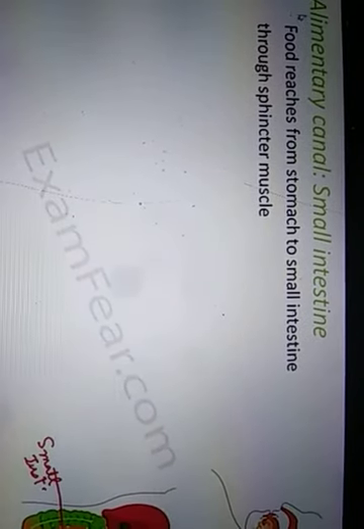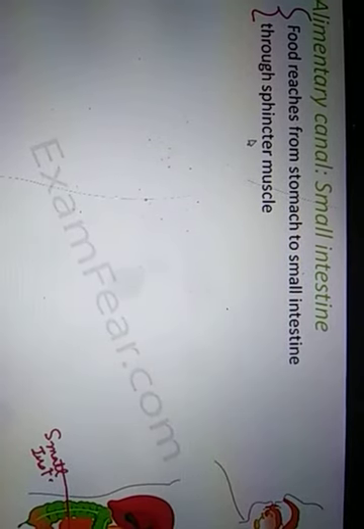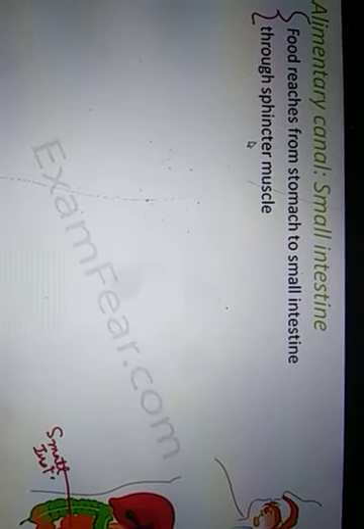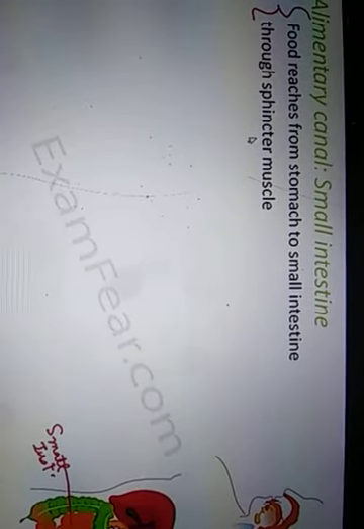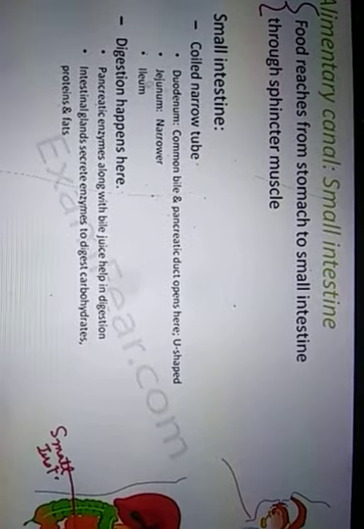So food reaches from the stomach to the small intestine through sphincter muscles. This muscle allows food to enter from the stomach to the intestine, but it does not allow the backward movement of the food.